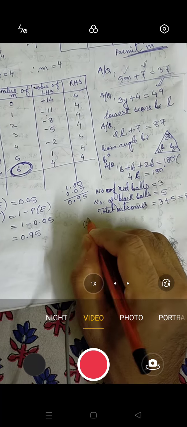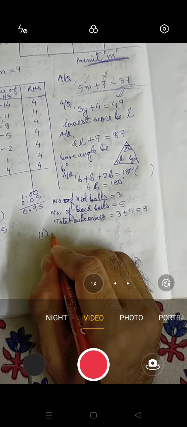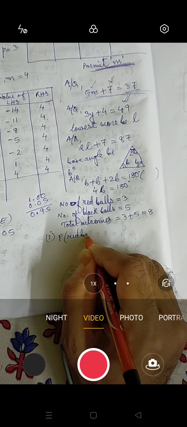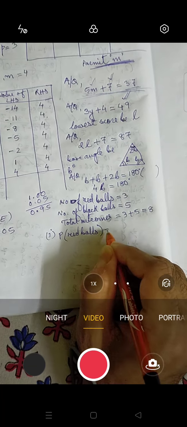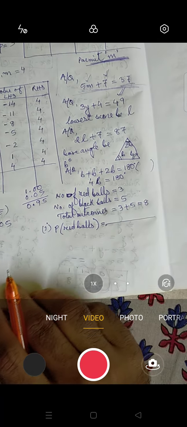Now in the question they ask what is the probability that the ball drawn is red. So you have to represent number 1. That means you need to find the probability of a red ball. So we write probability of red ball equals to, always write the formula the first time.